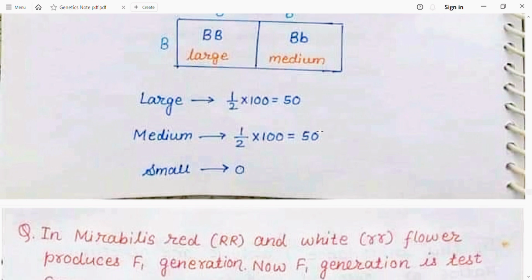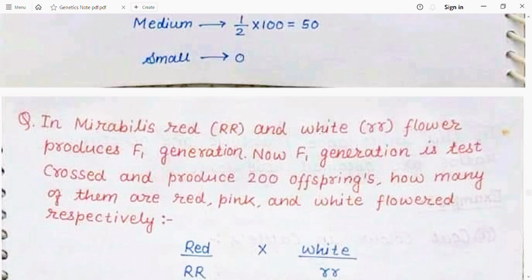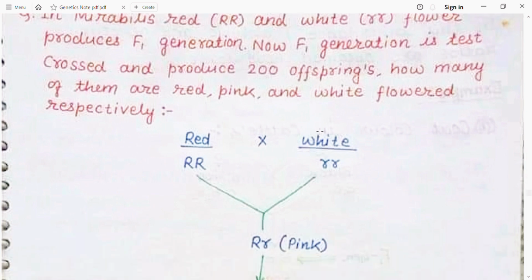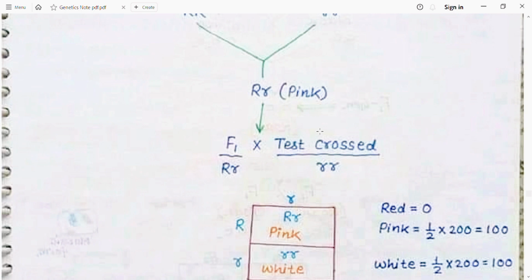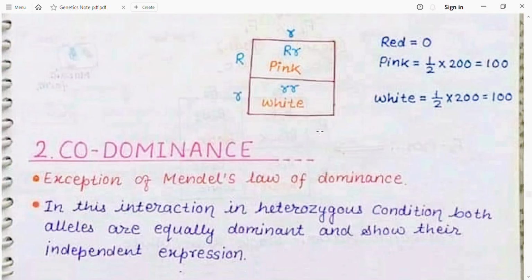In Mirabilis, red and white flowers are crossed to produce the F1 generation. Now the F1 generation is test crossed and produces 200 offspring. How many of them are red, pink and white flower? As we know that red is crossed with white, so it produces the pink color. Upon test cross with the recessive parent, it produces one pink and one white. So here in the test cross, the ratio of phenotypic and genotypic is also the same.